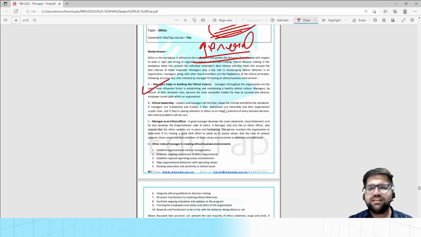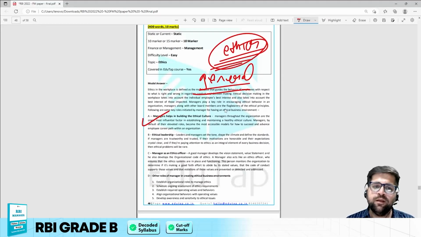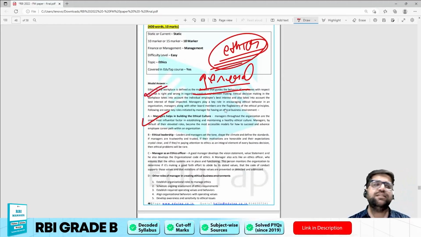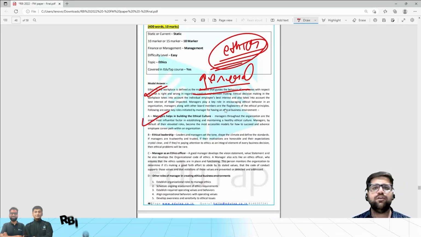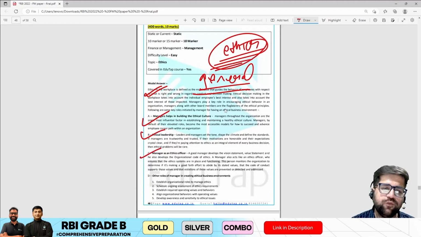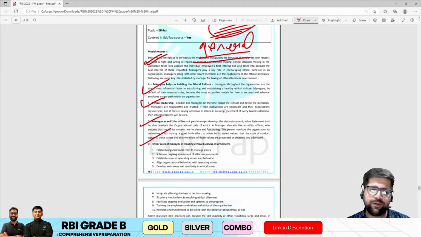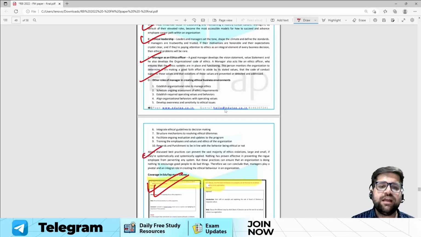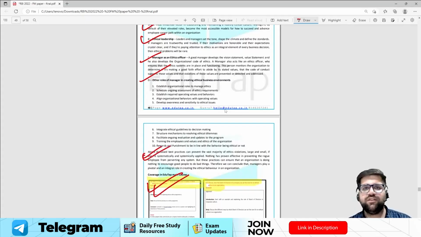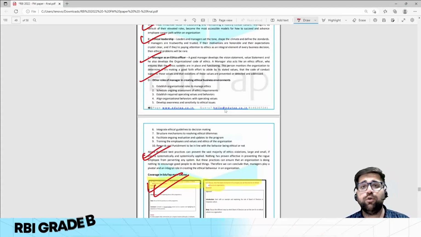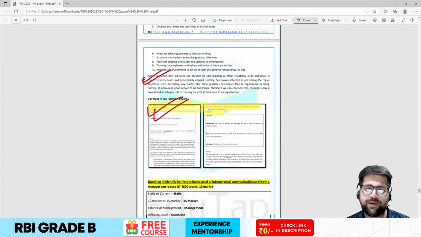If you understand the overall flow of the answer, first you describe what ethics at the workplace is and what some good principles are, then you link that to the manager's role and give 4 to 5 points in your support. And at the end you discuss how these principles will help the manager in having a good, conducive ethical business environment.